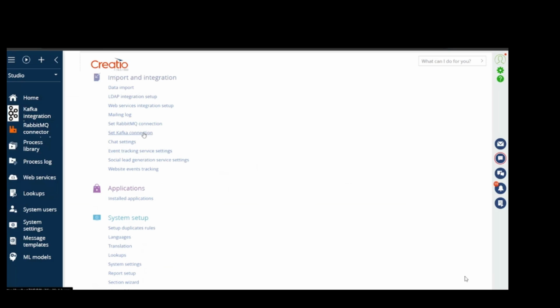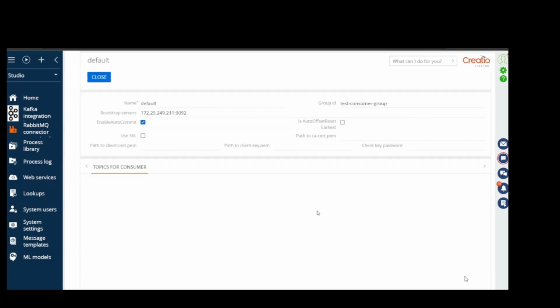To set up the connection, go to the System Designer, find the Import and Integration section, and select the Kafka Connection Network. The page for configuring the Kafka connection will open. Set up the connection to Kafka using the specified parameters and also configure the topic for the recipient.